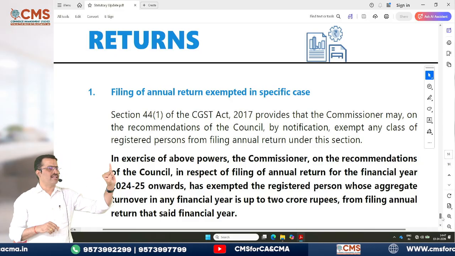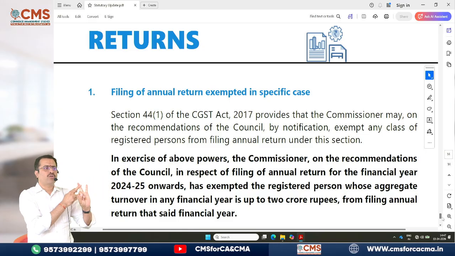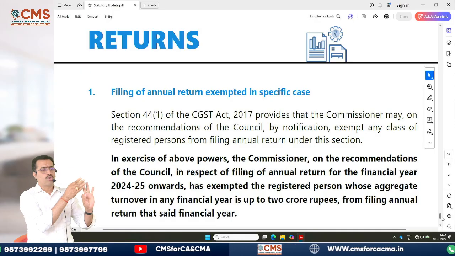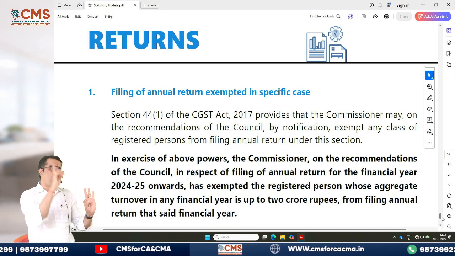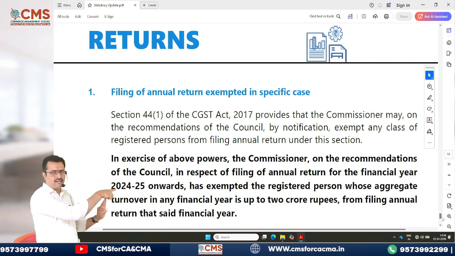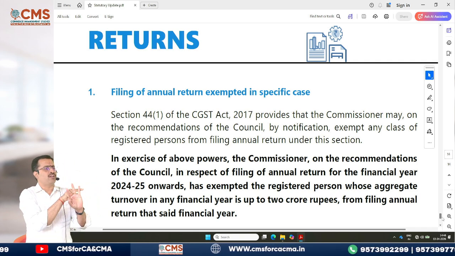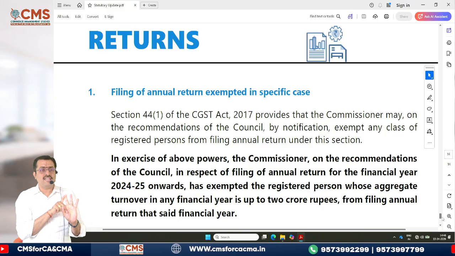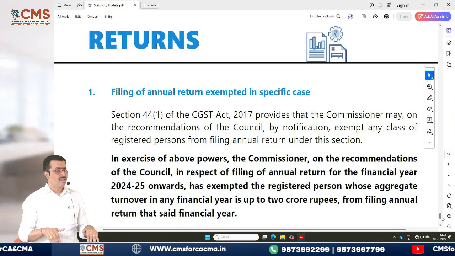In 2023-24 my turnover exceeded 2 crore, hence I had to file the annual return. In 24-25 my turnover exceeded 2 crore, again I filed the annual return. In 25-26 my turnover is only 1.8 crore. Earlier, before this clarification, the rule was, since I already filed GSTR 9 in 23-24 and 24-25, I was supposed to file GSTR 9 even for 25-26, even though my turnover was less than 2 crore.